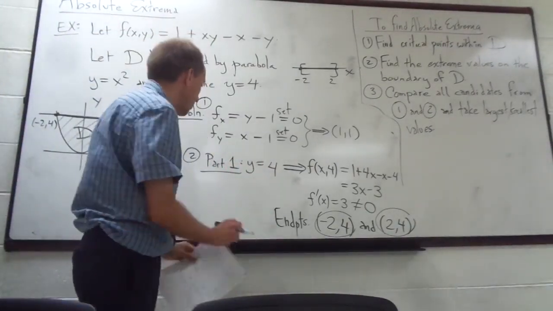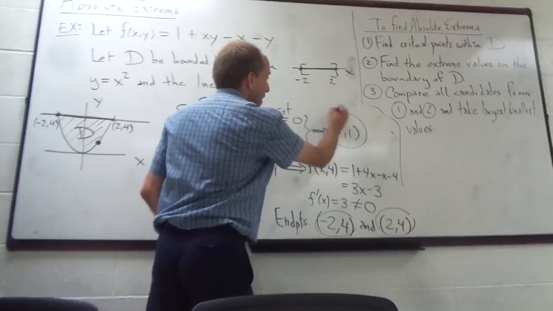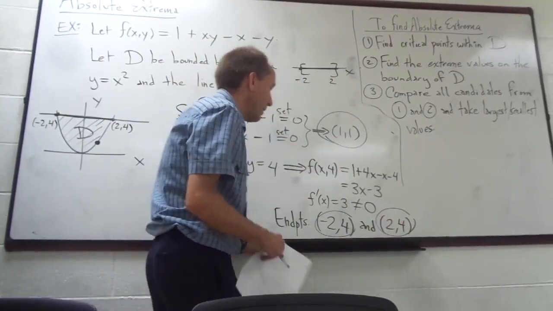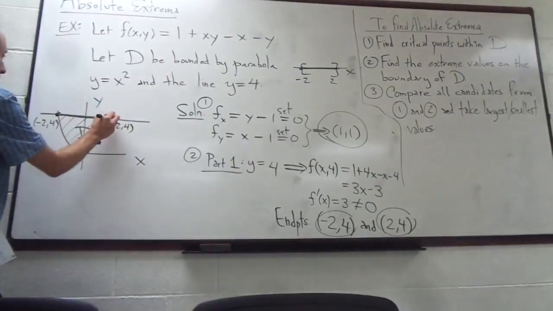It's just a constant value of 4. So look at my list of candidates. I've got this one right here, and now I've got these two, the edges of this parabola, basically.